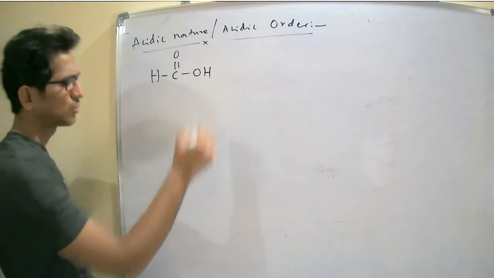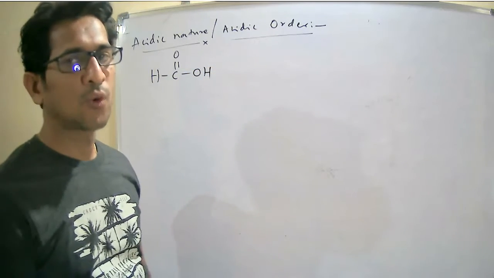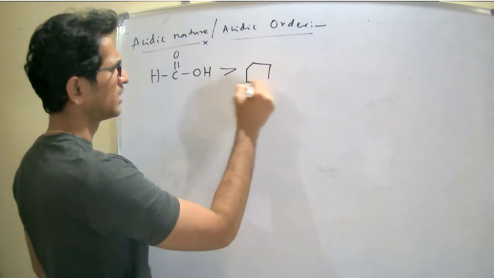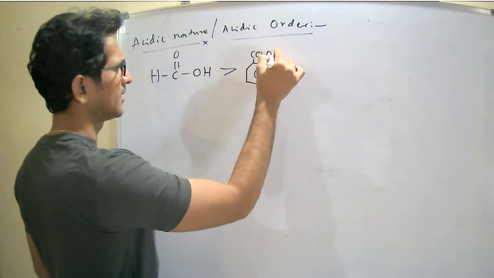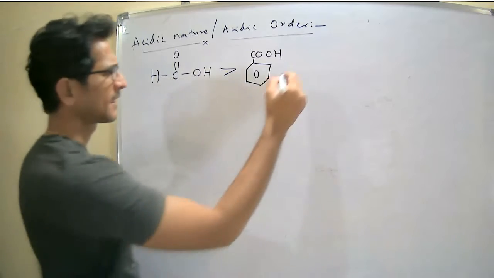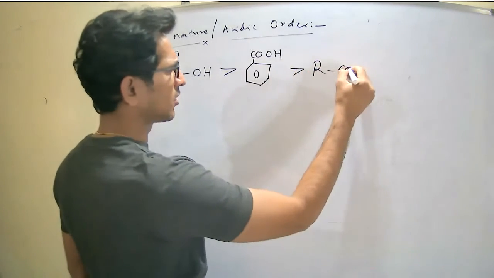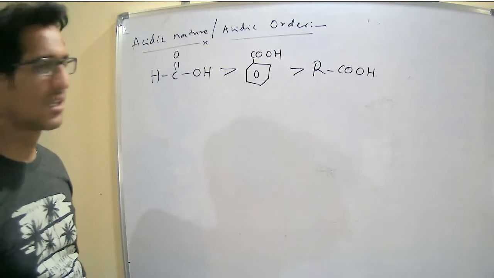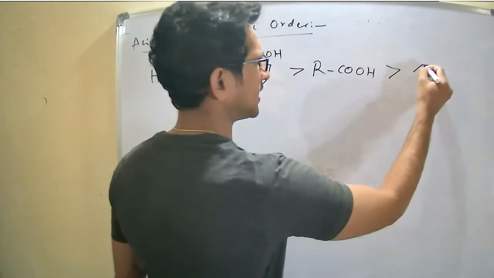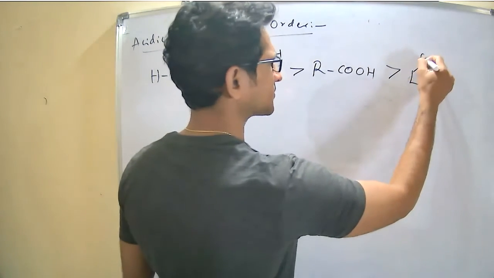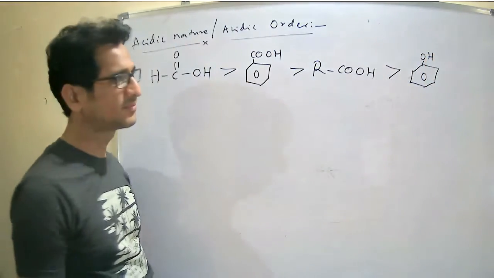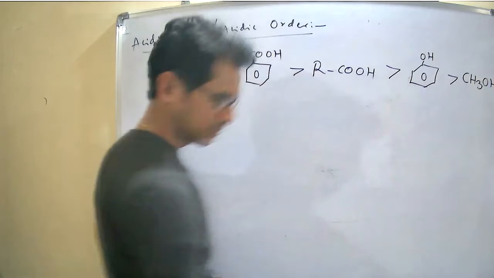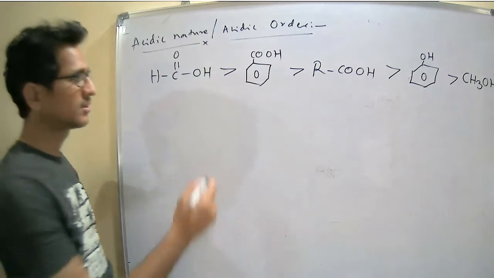Among all organic molecules, formic acid is more acidic than benzoic acid. Then benzoic acid, then aliphatic carboxylic acid, then phenol, then methanol.